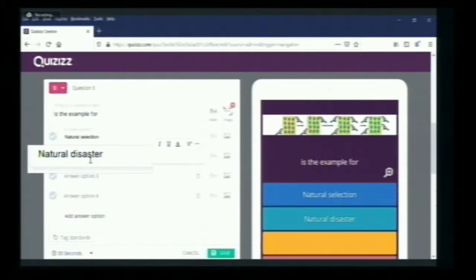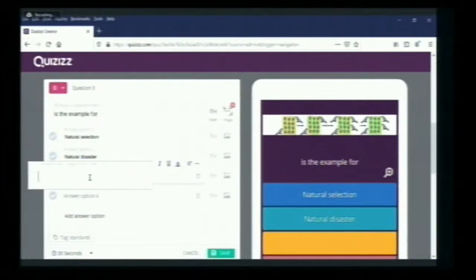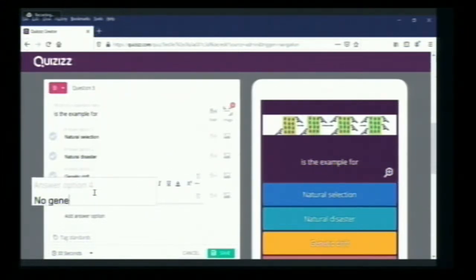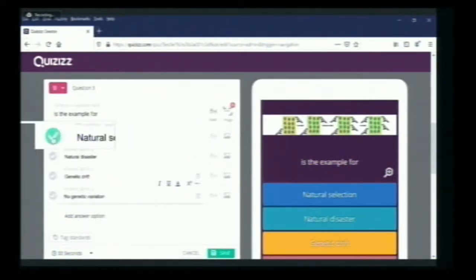and for option 3 I will give genetic drift, and for number 4 I will give no genetic variation. So the correct answer is natural selection. I will save this question also.